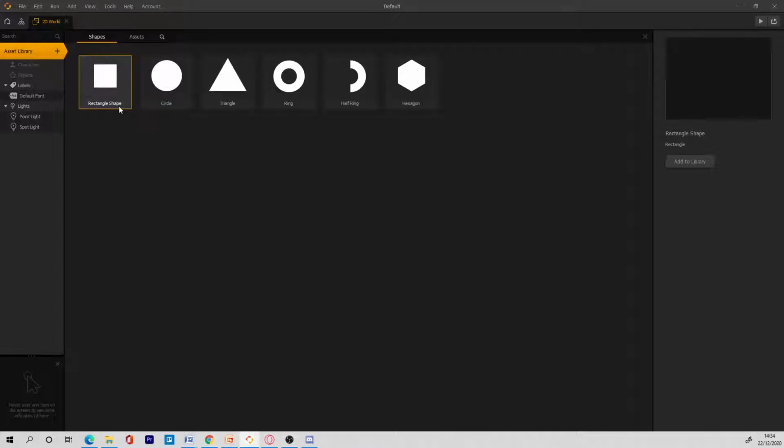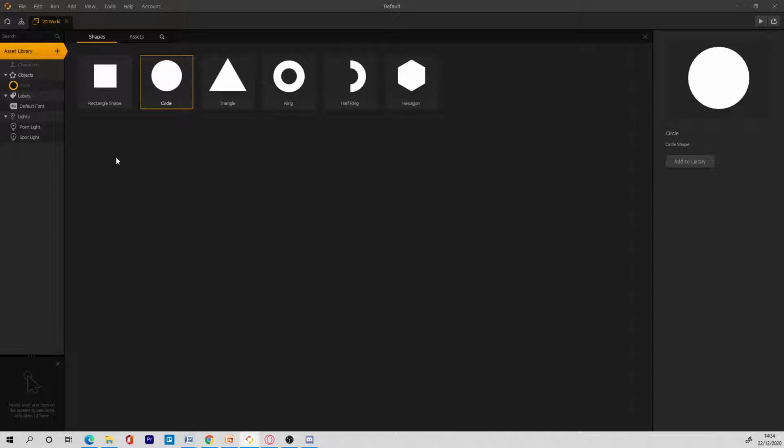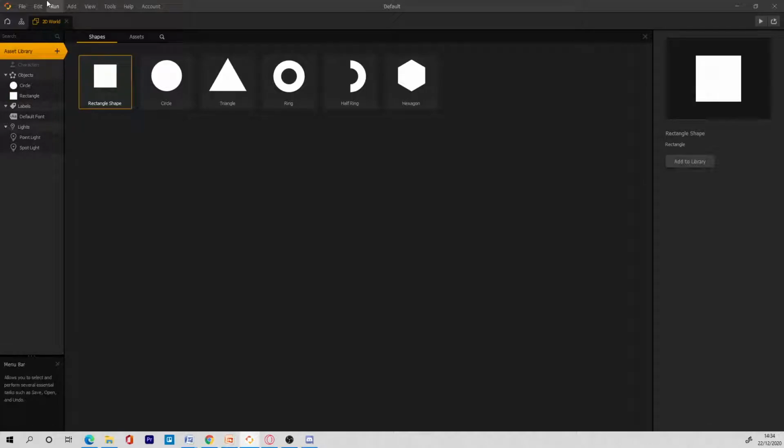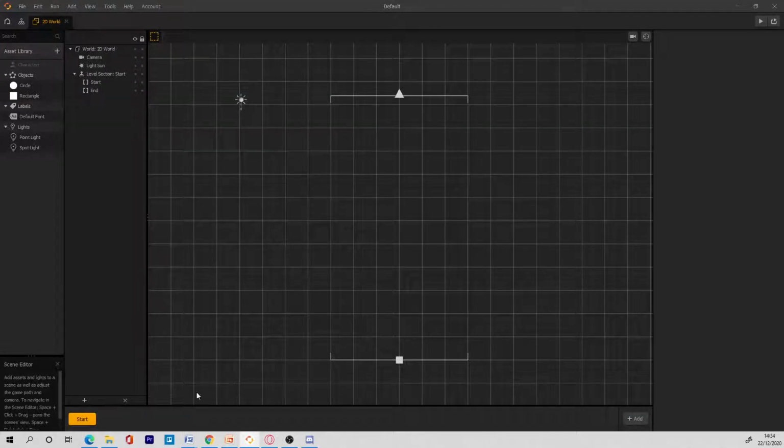Just use them to make the core mechanics of your game, and later you can change the sprites to a normal game asset. So I will use a circle for my bird. I'm gonna add that to my library. I'll add some cubes for some obstacles, add that to my library as well, and I'm gonna go back to the game scene.